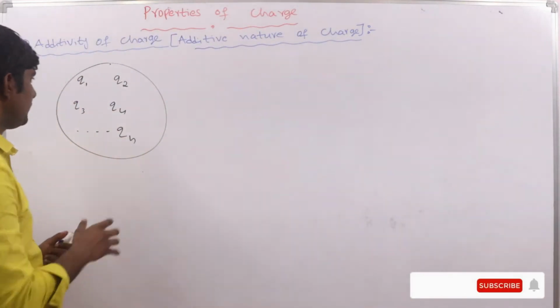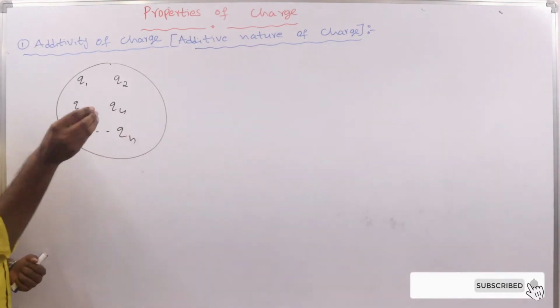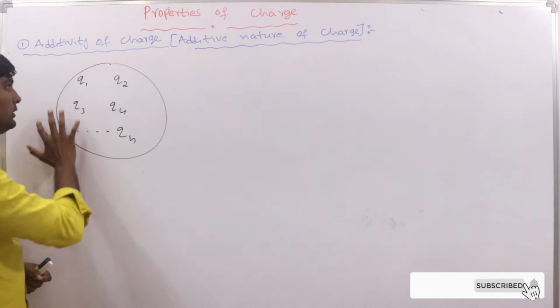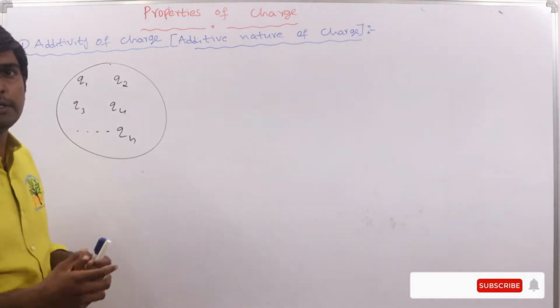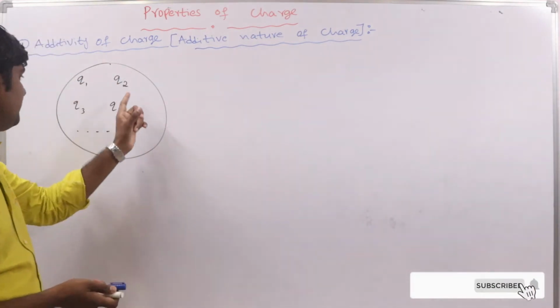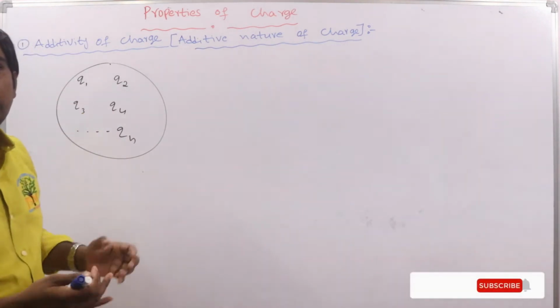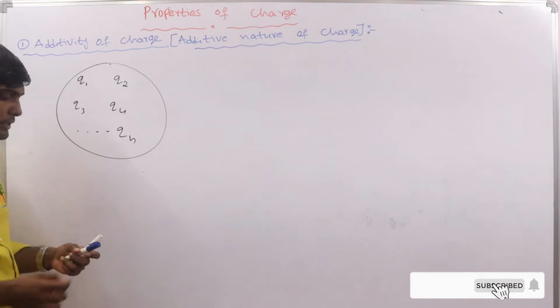Now, these are the charges of the individual particles. If you want to calculate the total charge of this system, it is very simple. If you take the algebraic sum of these individual charges, then we get the charge of the entire system.